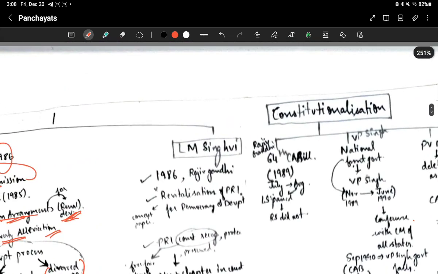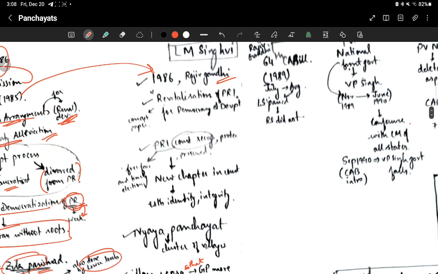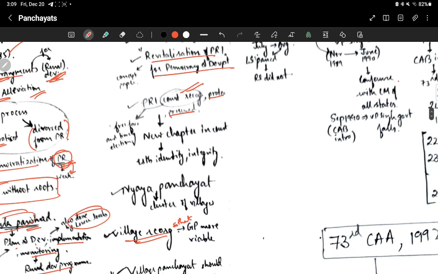Then came LM Singhvi in 1986, just 1 year after Rajiv Gandhi made this committee, the LM Singhvi committee. They made a concept paper, revitalization of Panchayati Raj institutions for democracy and development. This committee said that Panchayati Raj institutions should be given constitutional recognition and they have to be protected and preserved. And there has to be free, fair and timely elections. And for giving constitutional recognition, a new chapter should be added in the constitution to establish their identity and integrity.